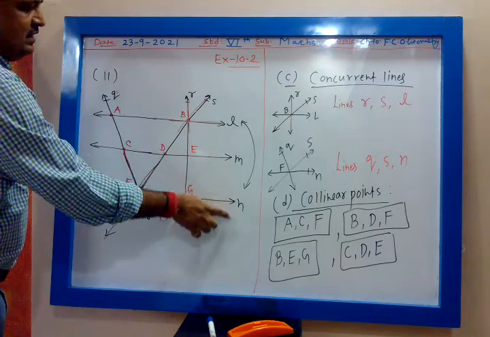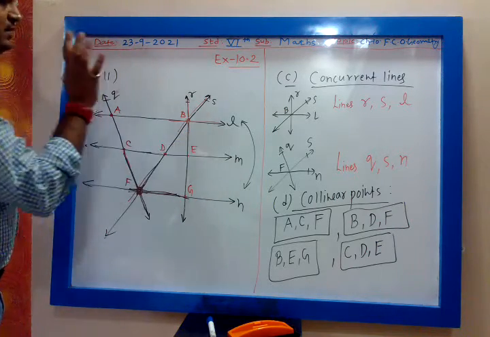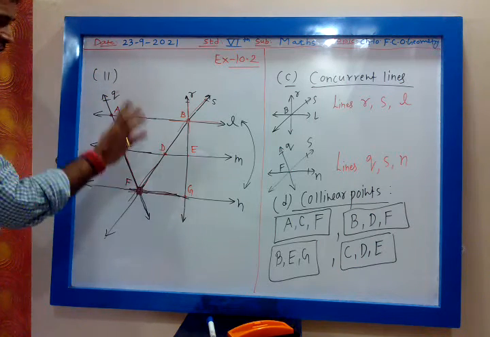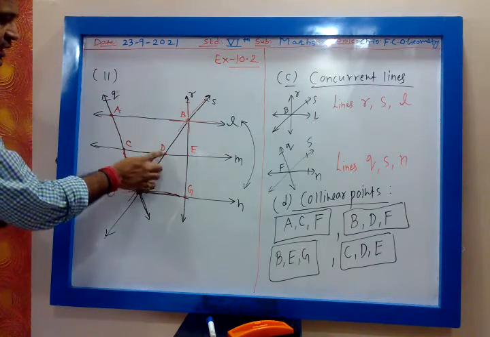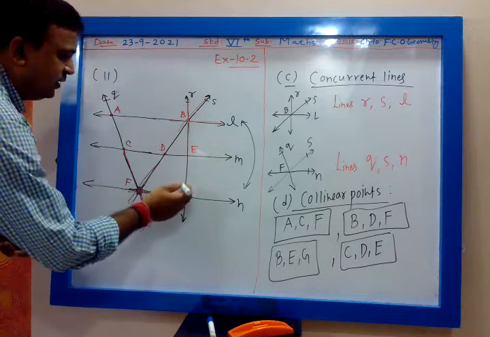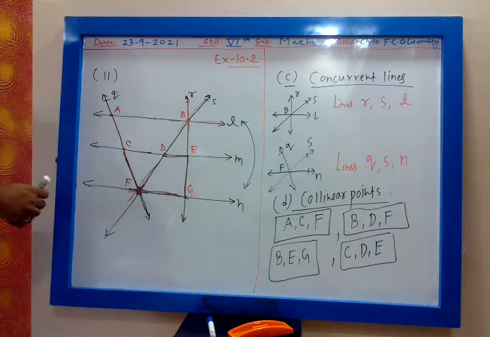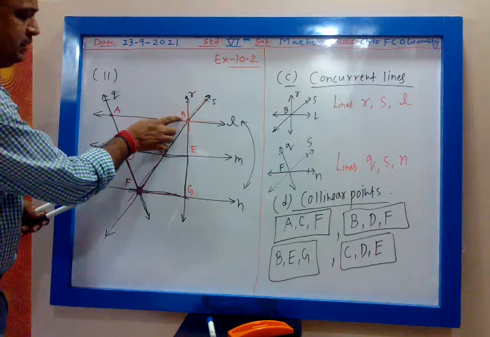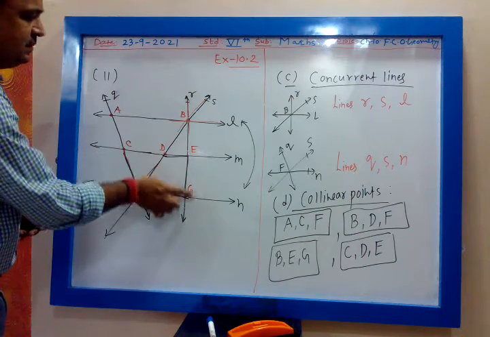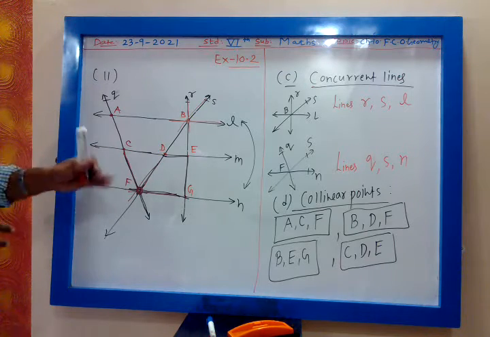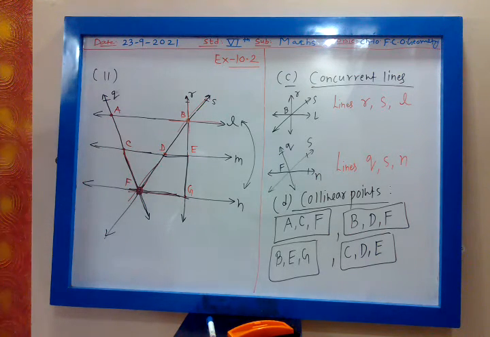L, M, N are lines. They are not points on the line. Okay, my dear. G, D will not come, no. G, D, E, how? If you go like this way, then you will go like this. G, B I have covered. B, E, G is the same as G, E, B. B, D, F we have covered. Okay, so these are the only collinear points.